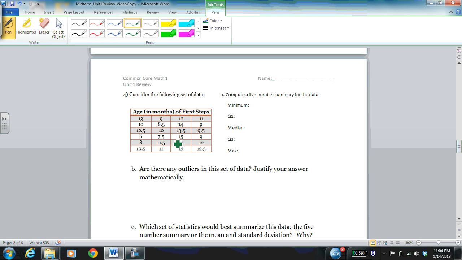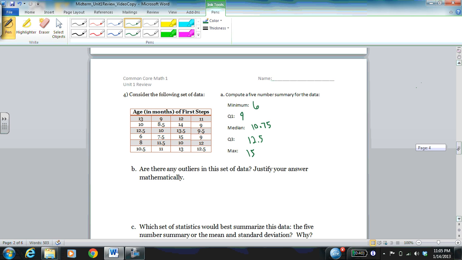Now, when you have a data set this big, it's going to be really hard to compute the 5-number summary by hand like we did when we computed the median earlier in the first problem. We did it by hand, but now when you have this many values, you really want to use the TI-Nspire and the one variable statistics package there, like we did in class many times at the beginning of the year. So if you do that, you should find that the minimum is 6, Q1, first quartile is 9, median is 10.75, Q3 is 12.5, and the max is 15.